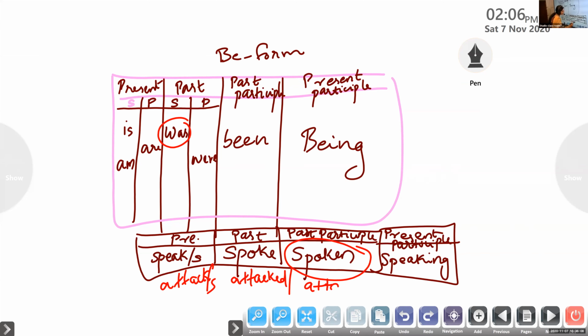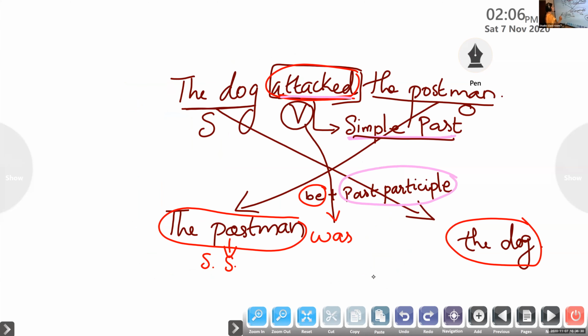Okay, attacked, past participle form. And present participle? Attacking. So you are going to use singular past form because the tense shows it is in past, plus you are going to use the past participle form of the verb attack in the sentence. So your sentence is, the postman was attacked.